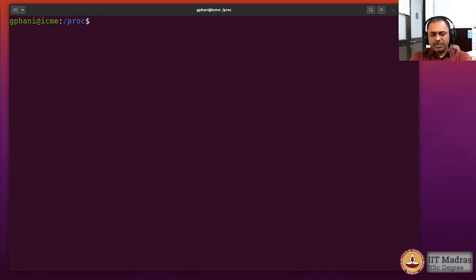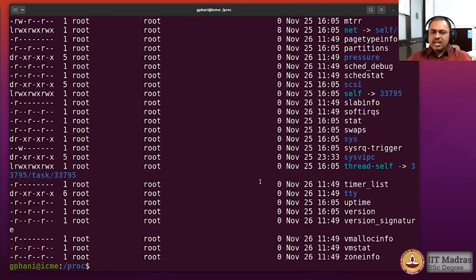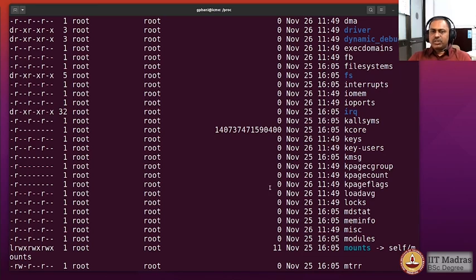Now if you go to /proc and look at the files, there is some file which actually looks rather big. You can see this, there is a kcore file which occupies a huge size, and it appears that this is a very big number. If you calculate, it would come out to be about 140 terabytes. Obviously it cannot be a real file because our hard disk is itself just 1 terabyte, and therefore this cannot be coming from the hard disk.